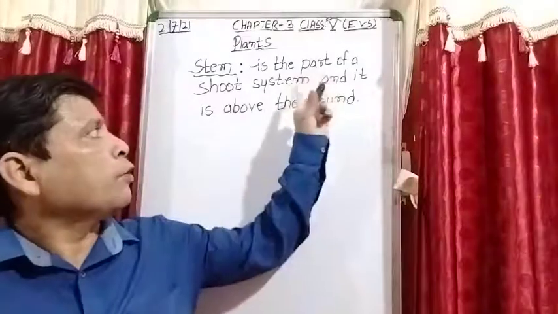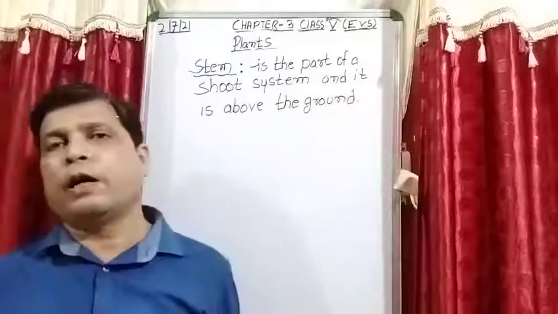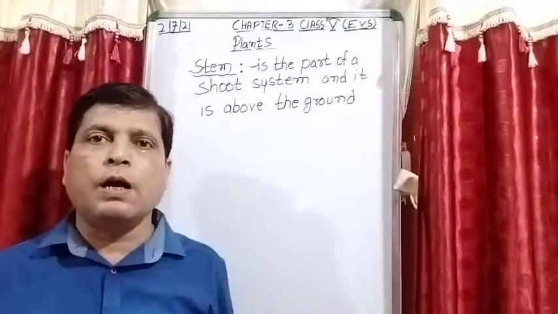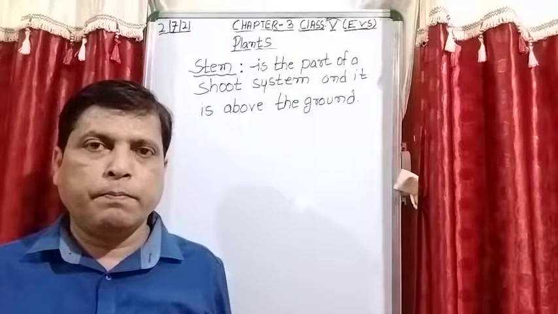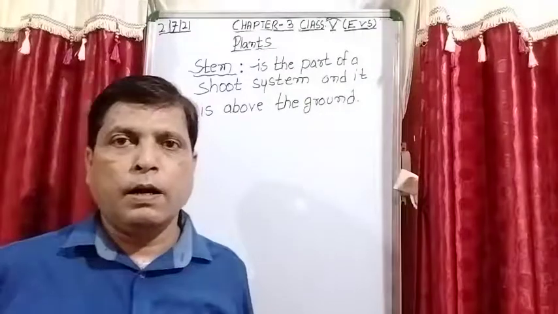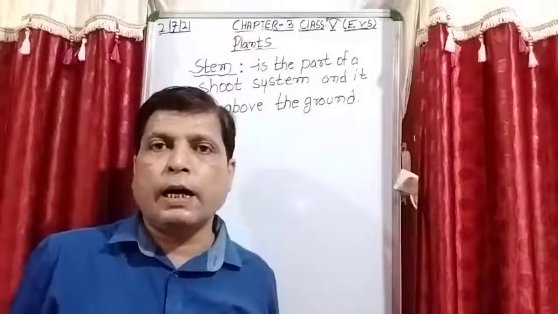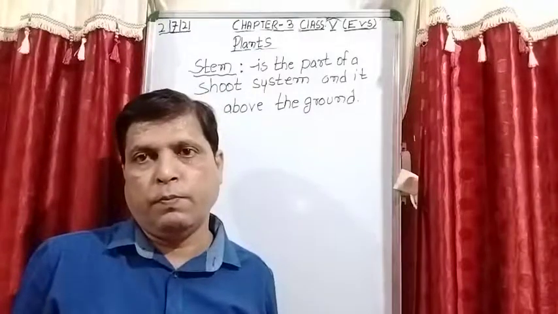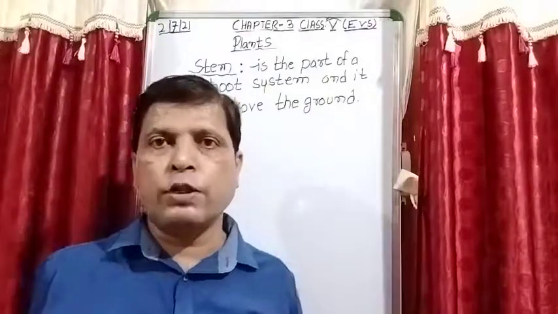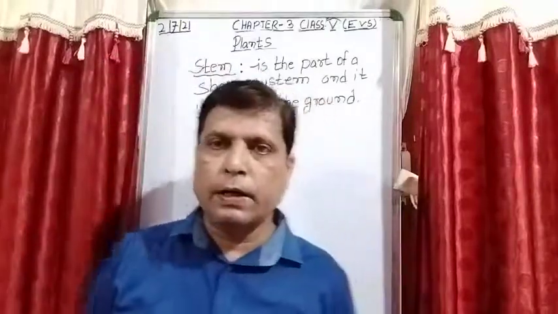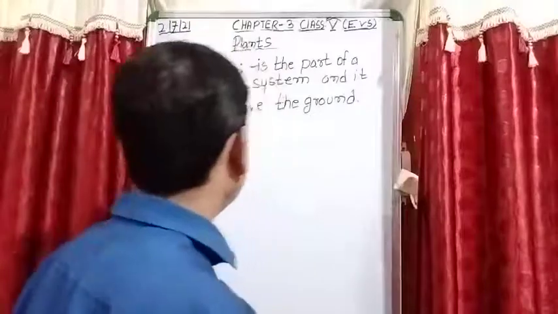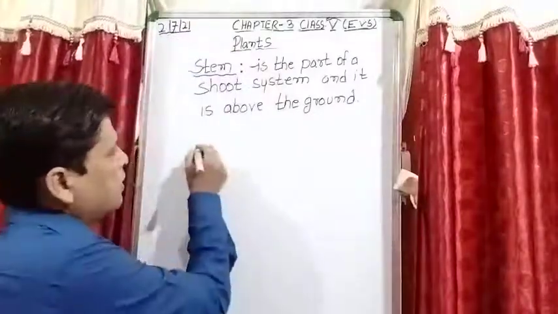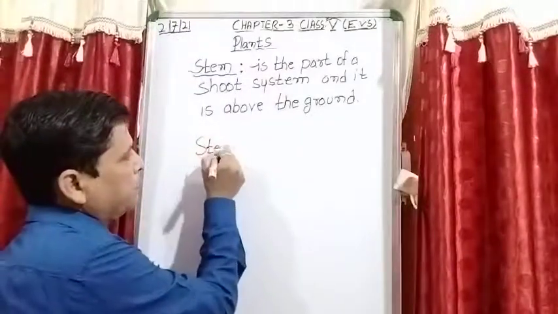The stem is the part of a shoot system, it is above the ground, and it supports the parts of the plant which are above the ground, like the stem bears.